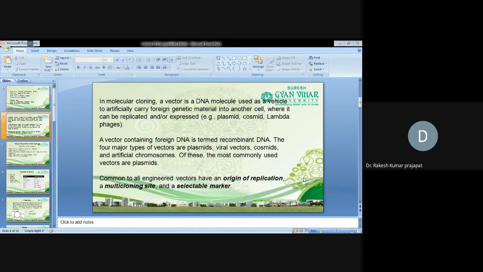Selectable marker gene: a selectable marker gene provides an advantage to identify the transformed cells from the untransformed cells. A selectable marker is a marker which provides an advantage to select the transformants, because when we are performing these transformation experiments, it does not mean all the cells get transformed. So this will help you to identify a transformed cell.